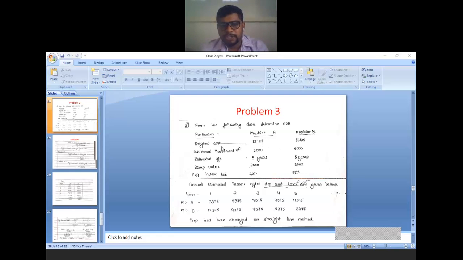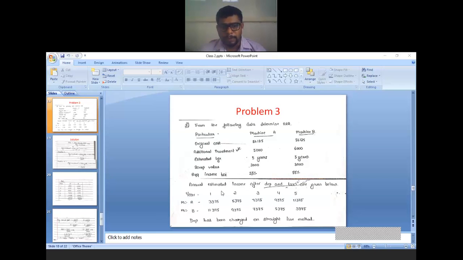Now machine A, original investment is given. Both the case original investment is same. Additional investment. Remember, additional investment means working capital. So working capital is 5,000, 6,000. Don't forget, additional investment means working capital. Estimated life of the year, in both the case 5 years, scrap value 3,000, income tax is 55%.